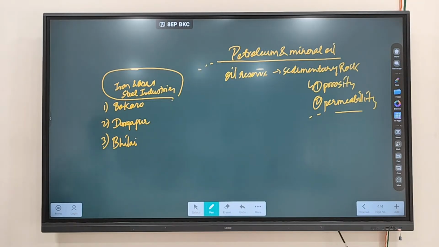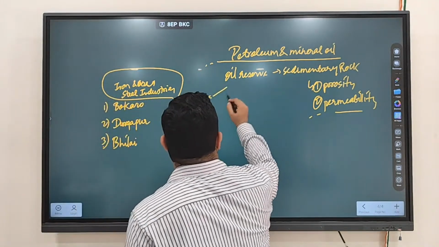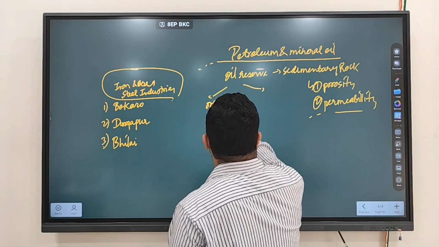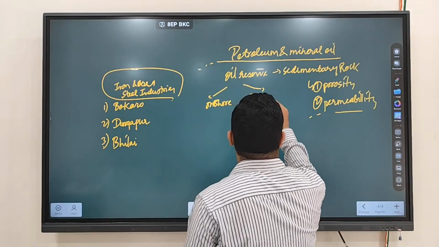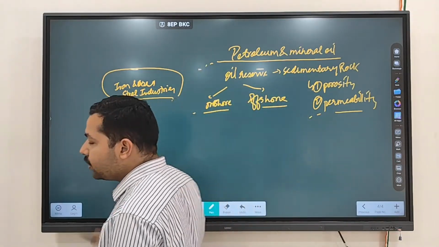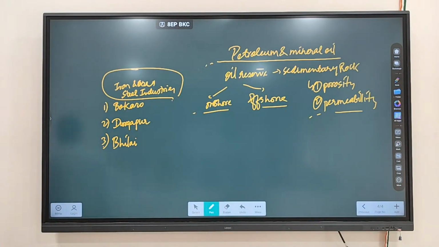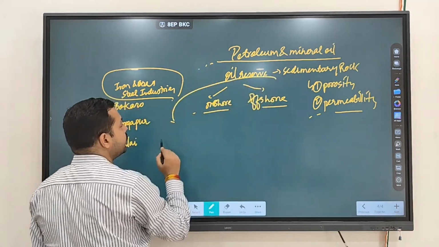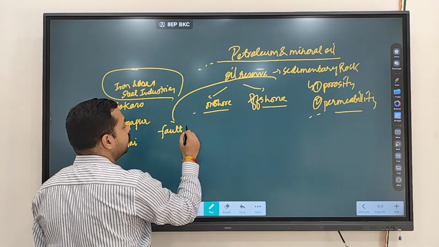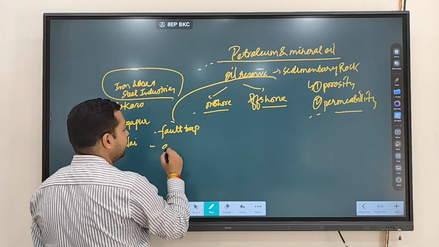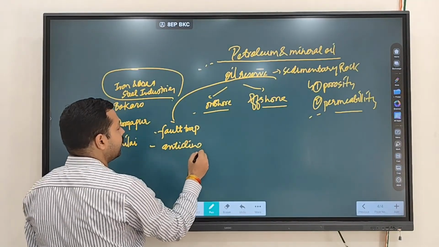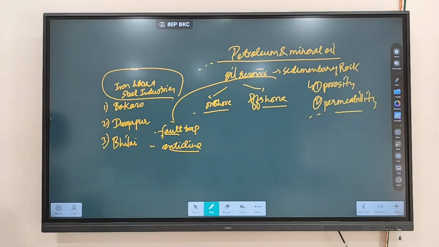So generally, oil can be found both onshore and offshore. Clear? Where are they generally found? Generally in fault traps or in anticline regions. Clear?